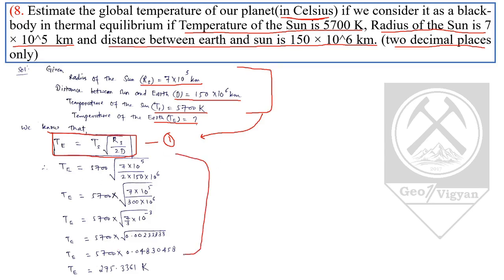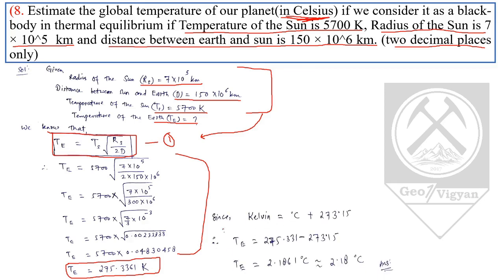On doing the calculation, we get the value of TE to be 275.3361 Kelvin. Now note that we have to give the answer in Celsius as asked in the question, and we have got our answer in Kelvin. So we will convert it. Since Kelvin equals degree Celsius value plus 273.15, we will take the Kelvin value and subtract 273.15 from that, and we will get the surface temperature of the earth in degree Celsius.